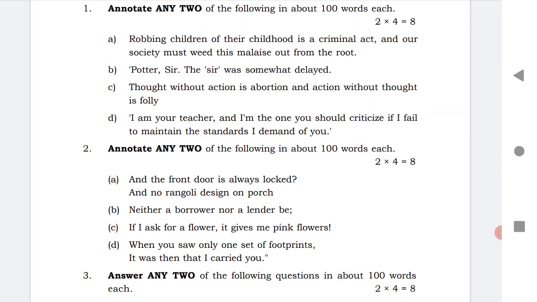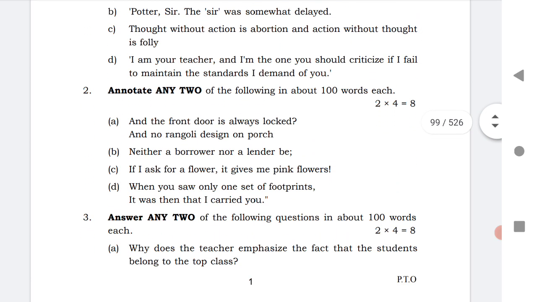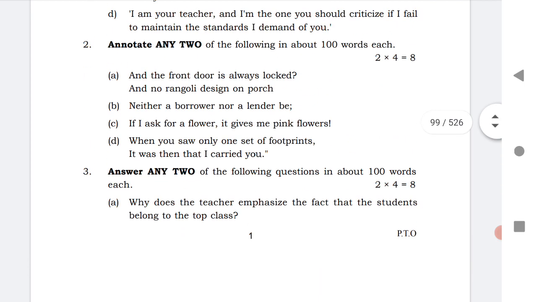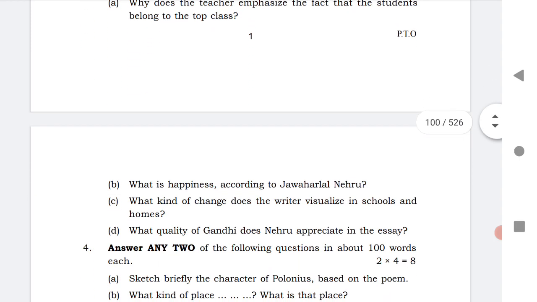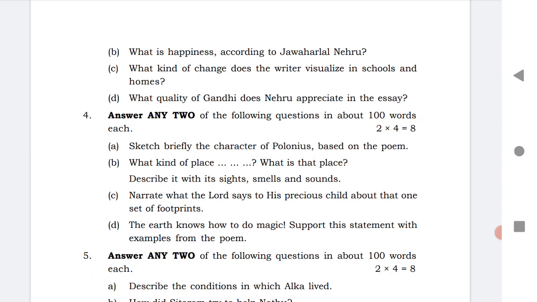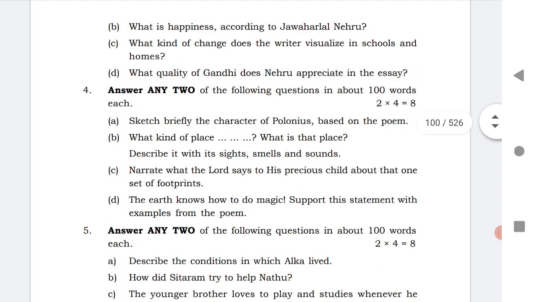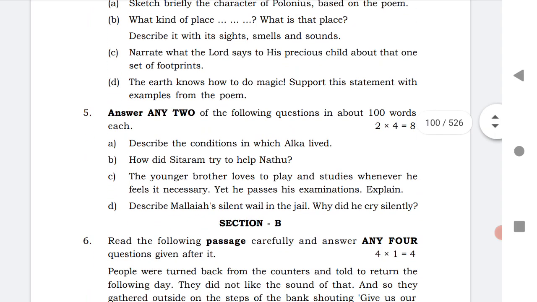Annotations are given for us. Question number 2 is in section A: A, B, C, D. Sorry, in question number 3 in section A, write any two of the following: A, B, C, D. The options are increased. Next, question number 4, any two questions out of A, B, C, D. Next is question number 5, A, B, C, D. Describe the condition in which Alka lives. All these are very important questions. Read the lessons of those questions.